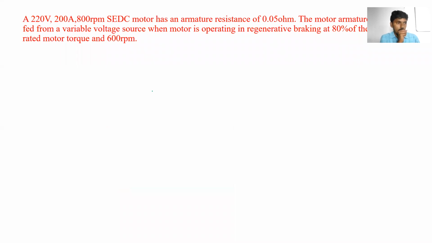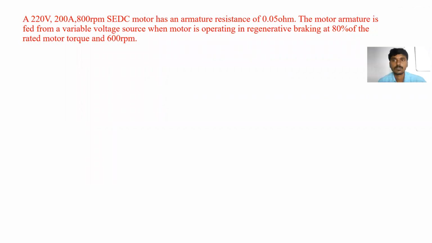Next one. Next. So here, what has been given in the second numerical: a 220 volts, 200 amperes, 800 RPM separately excited DC motor has an armature resistance of 0.05 ohms. The motor armature is fed from variable voltage source.